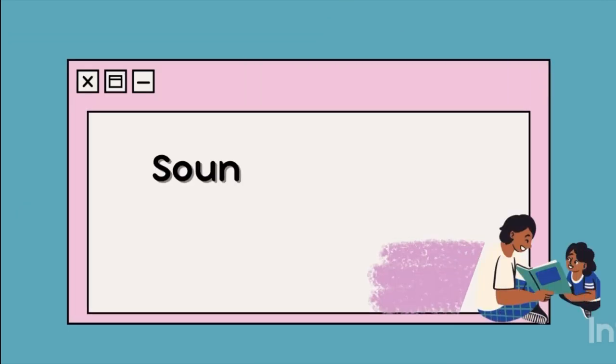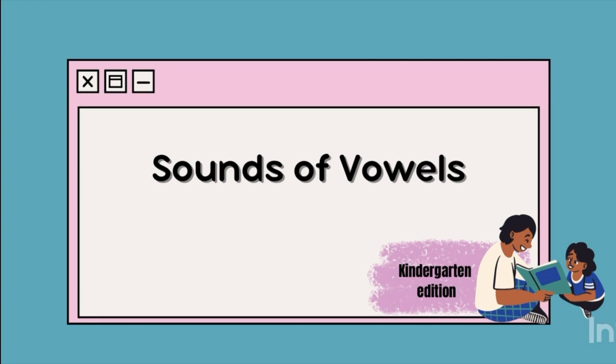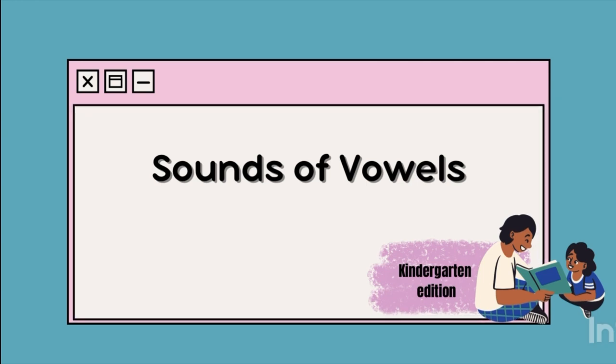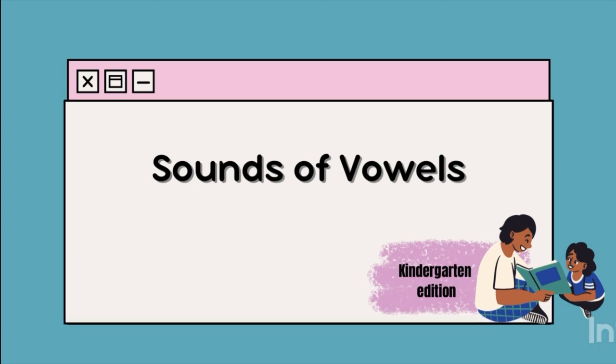Children, while writing words, get confused with the sound of vowels mostly. Like age and ant both start with the letter A but have different sounds, and that is because vowels have two sounds.